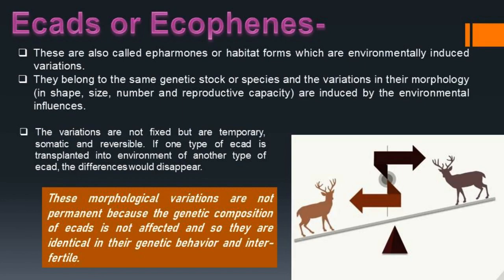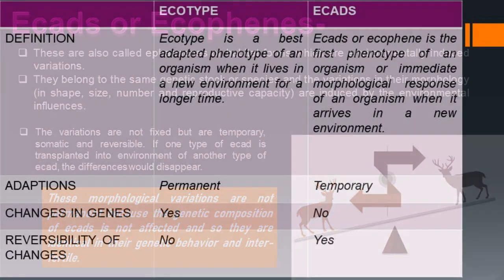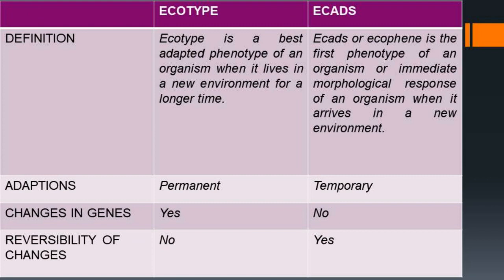Okay, now finally let's check an overview of the difference between ecotype and ecads in a table form. The definition of ecotype is the best adapted phenotype of an organism when it lives in a new environment for a longer time. The definition of ecads: an ecad or ecophene is the first phenotype of an organism, or the immediate morphological response of an organism when it arrives in a new environment.